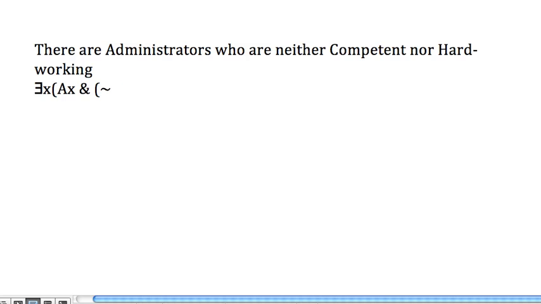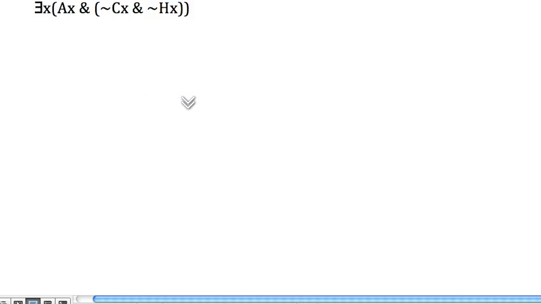We'll do it this way just because we have to pick. X is an administrator, and X is neither competent nor hardworking. So there we have it. Compound predicate. Once you get started, you ask yourself, if we have an administrator who fits the predicate, what are we actually saying about that administrator? And we get our answer.